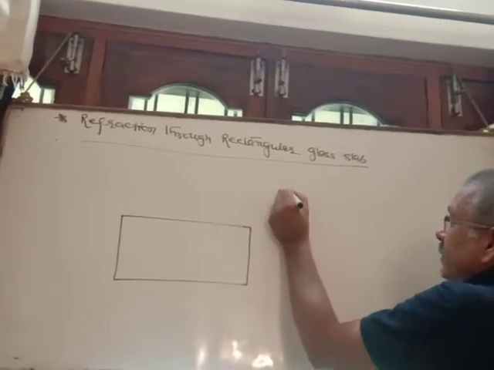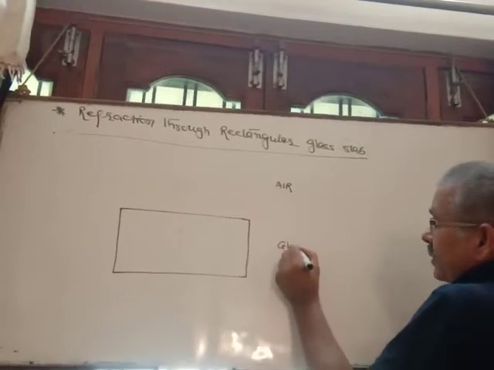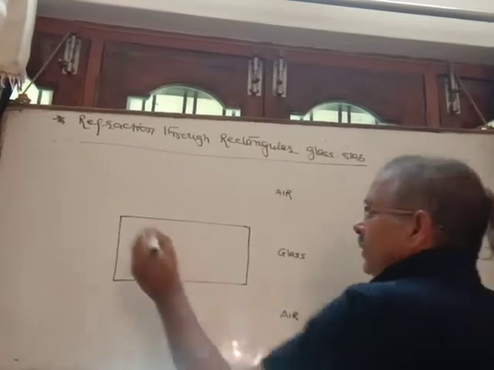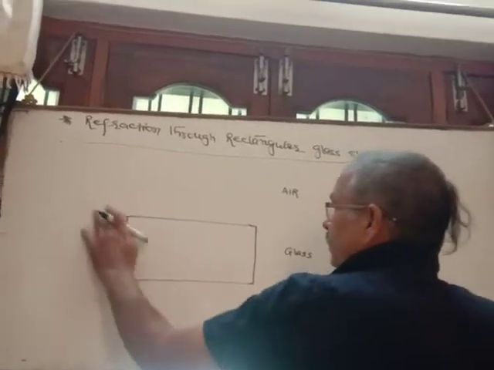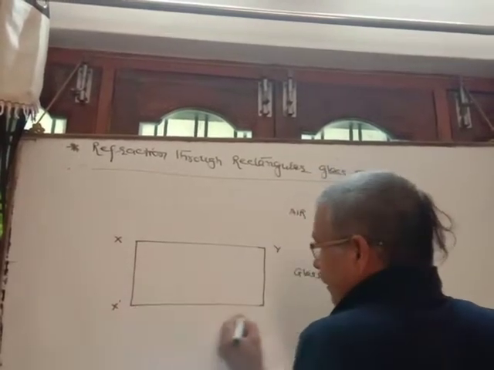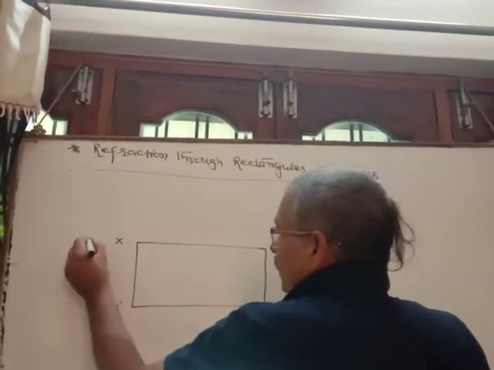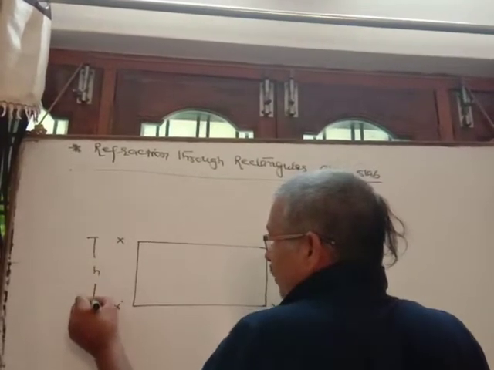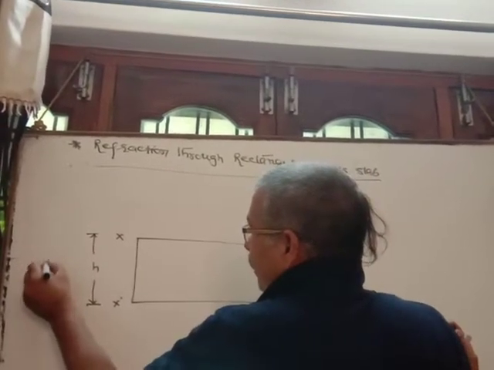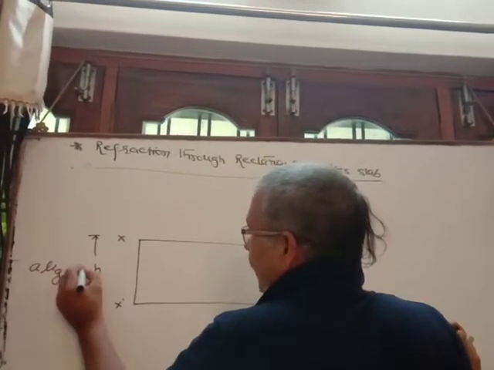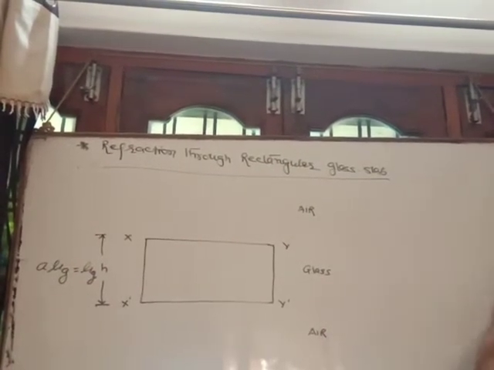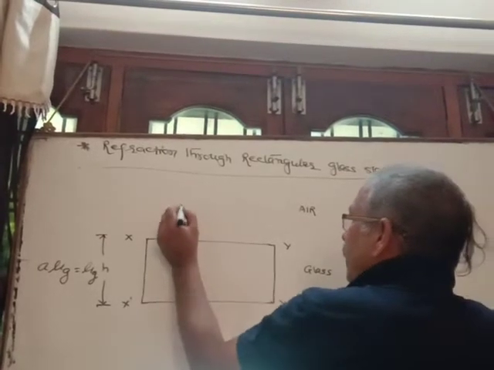Here it is air, glass and air. Suppose the top face is xy and the bottom face x dash y dash. Suppose the thickness of the glass slab is h and the refractive index of the glass slab, as you know, is denoted by a mu g, or simply you may write mu g also, because air is always supposed to be the standard for absolute refractive index.